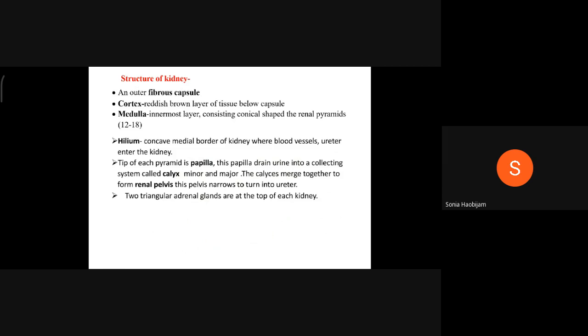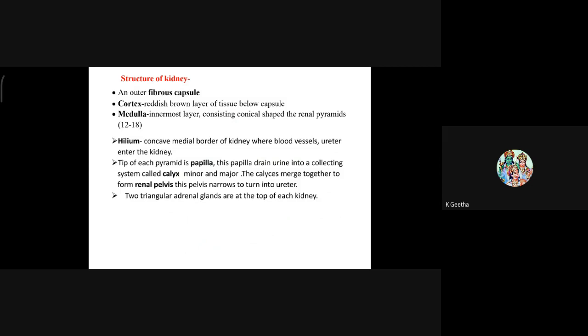Medulla is the innermost layer consisting of conical shaped renal pyramids, right? Ma'am, within the bracket you have written 12 hyphen 18.